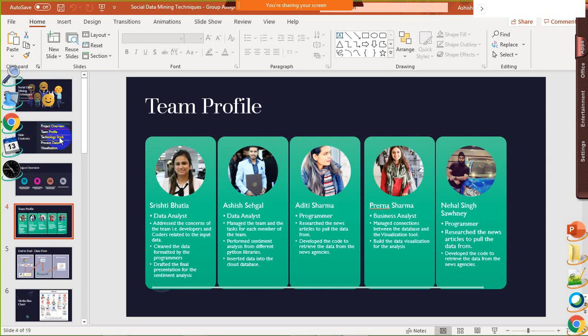Aditi and Nihal worked as the programmers. They researched the news articles and pulled the data from them. They developed the code to retrieve the data from these news agencies. Prerna, who worked as the business analyst, created data visualizations on top of the extracted data.